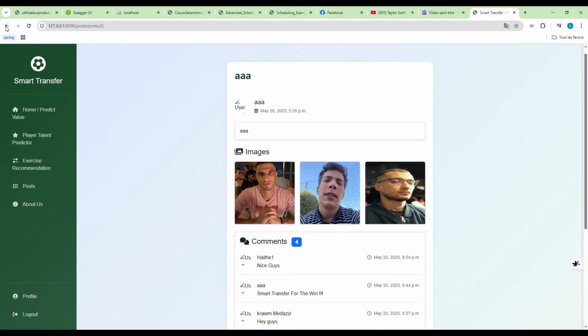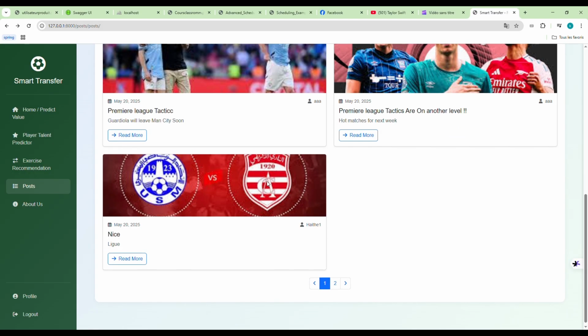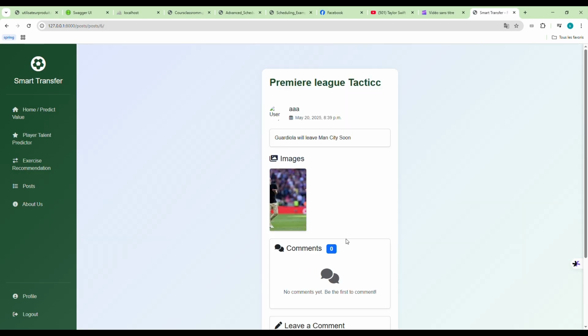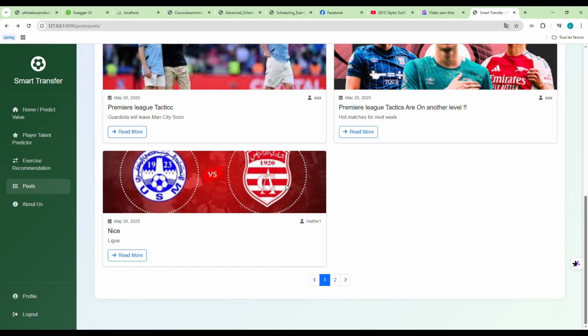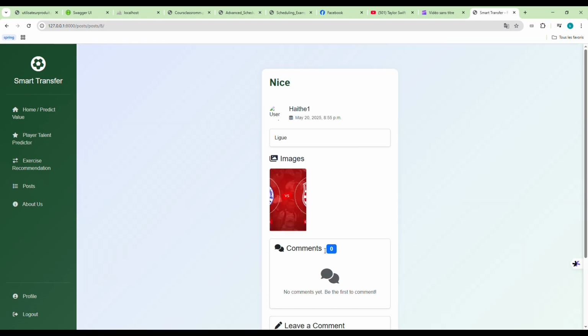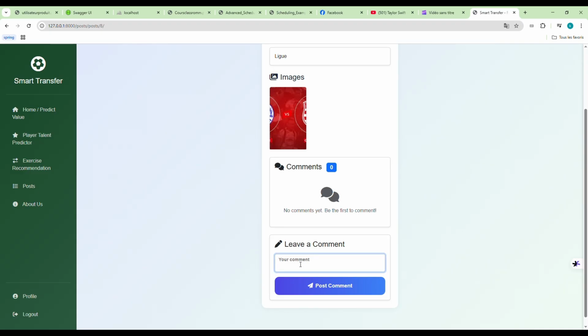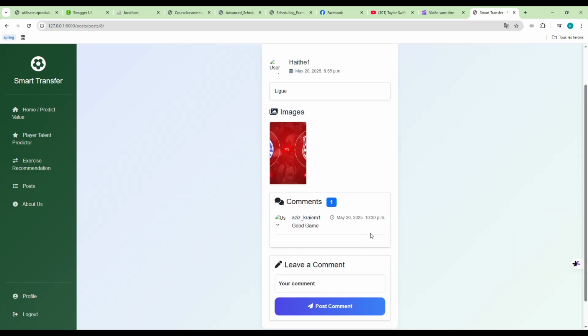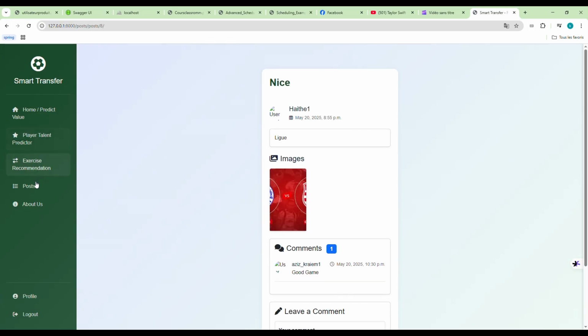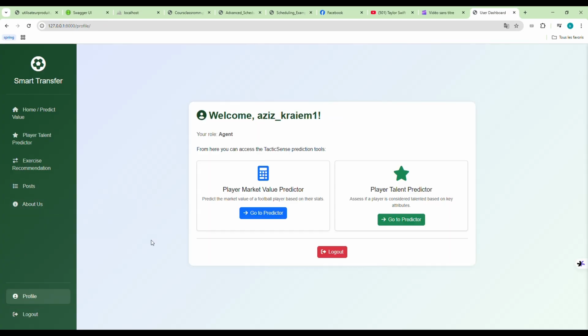Well, now for this post we have 4 comments that our user previously added. Now we are going to check, for example, we will leave a comment here on this game between Club African and Monastir last week. So our comment is saved, and actually with the time as well. Now we are going to see our profile, which is agent.